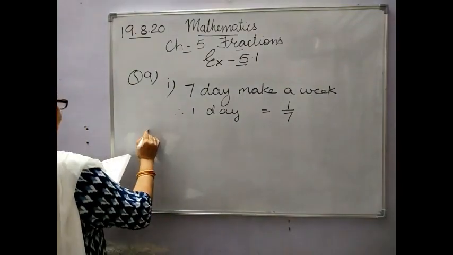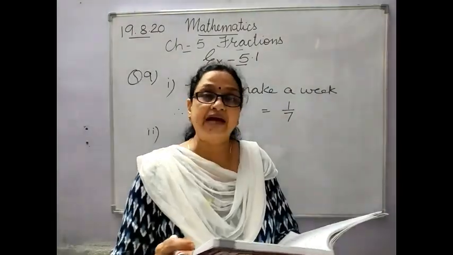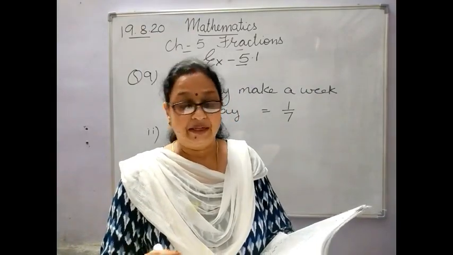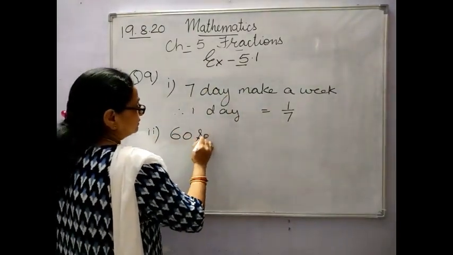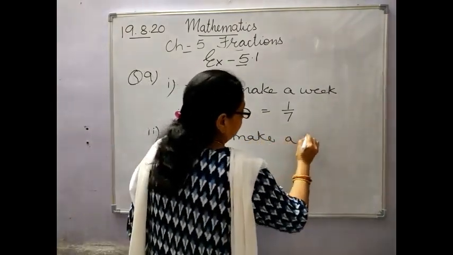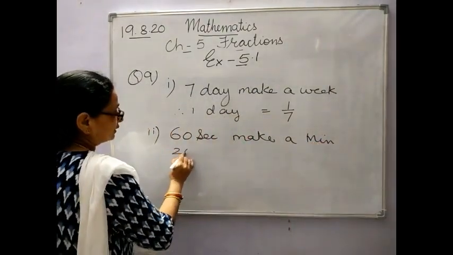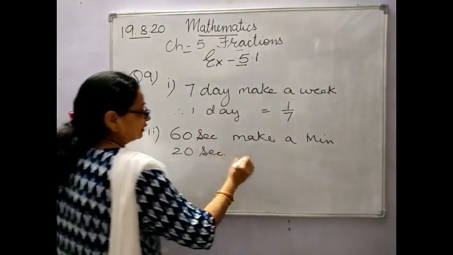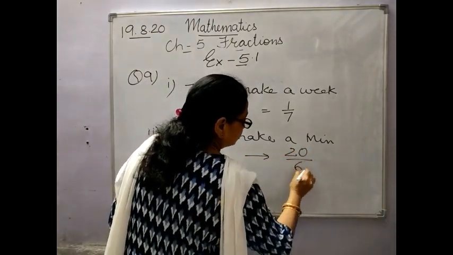Second sum, 20 seconds as a fraction of 1 minute. You know there are 60 seconds which make a minute. Now you have to find out for 20 seconds. So it will be 20 upon 60.